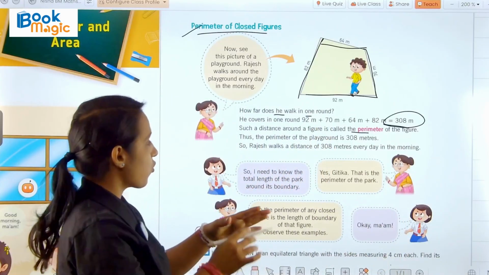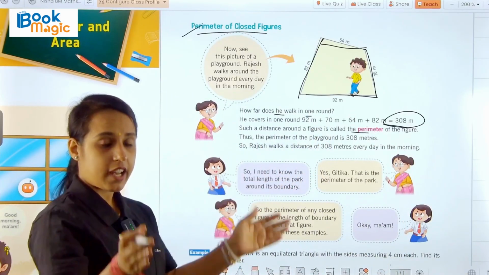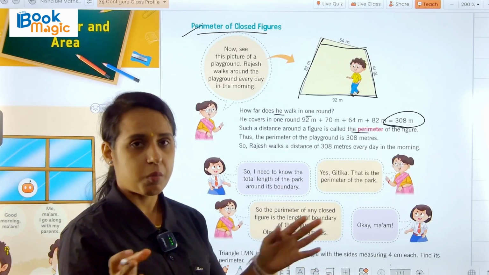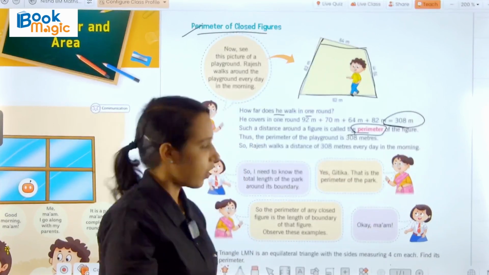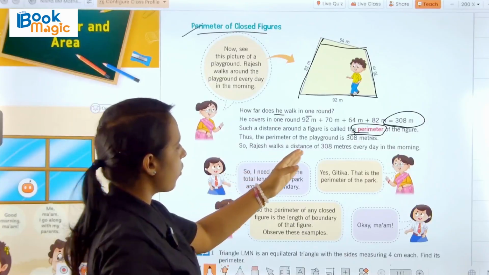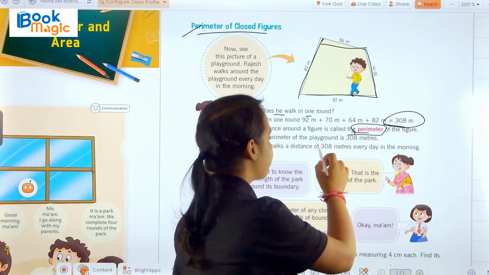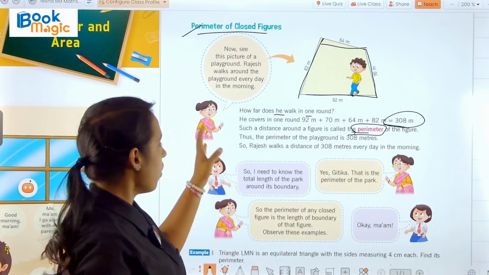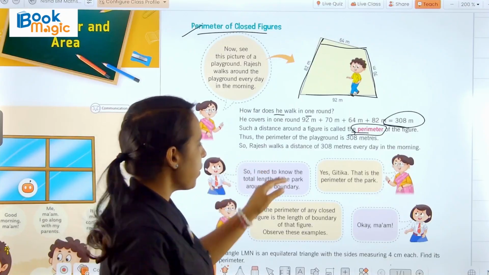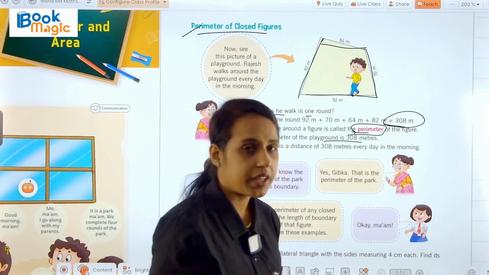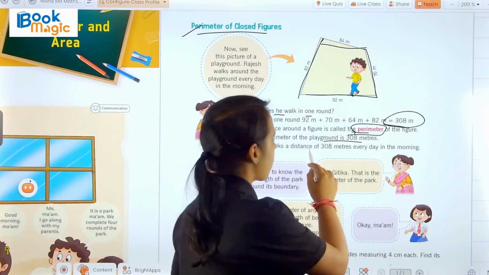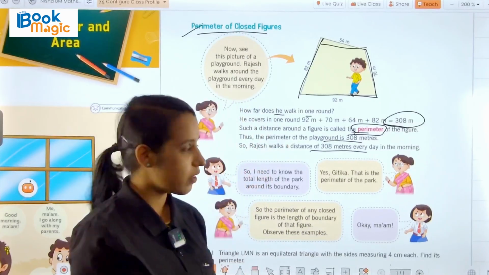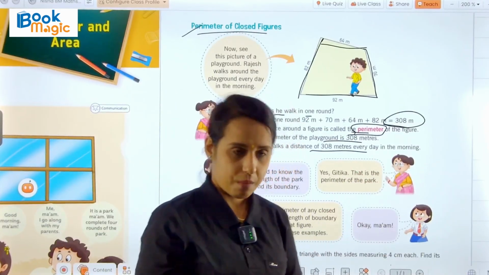Okay, such a distance around a figure, or we can say the sum of the boundaries, that is perimeter. Thus the perimeter of the playground is 308 meters. So Rajesh walks a distance of 308 meters every day in the morning.